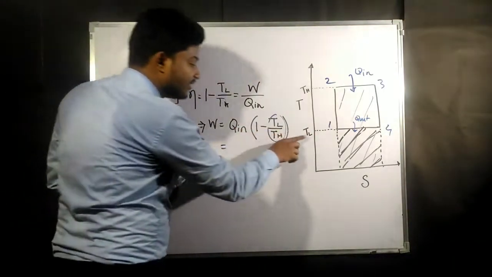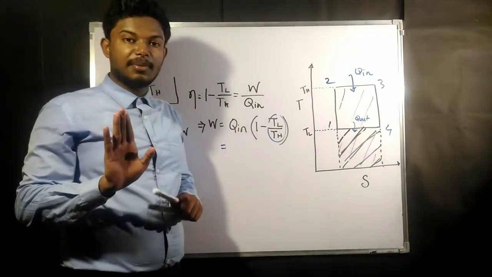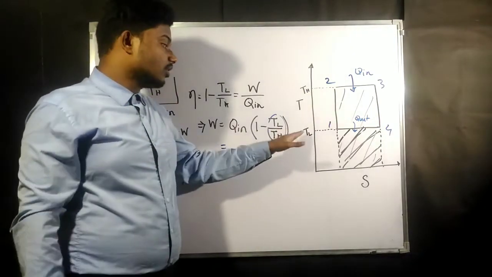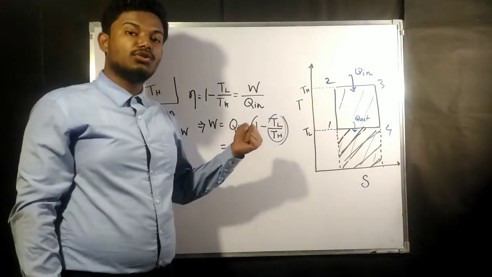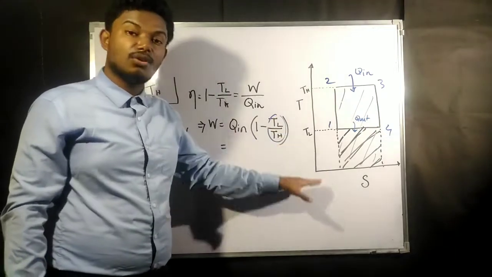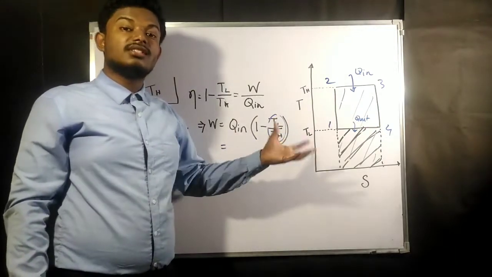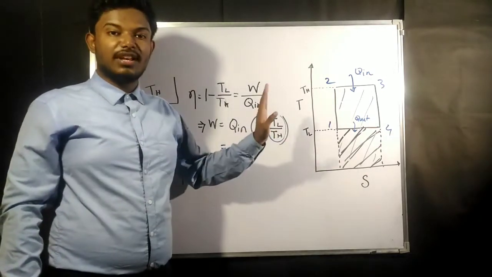Now the maximum amount up to which the TL can be taken is atmospheric temperature. Because if you go lower than atmospheric temperature, you need another work input so that you can maintain the temperature lower than atmospheric temperature. A concept of refrigeration will come. So you cannot go beyond the atmospheric temperature.